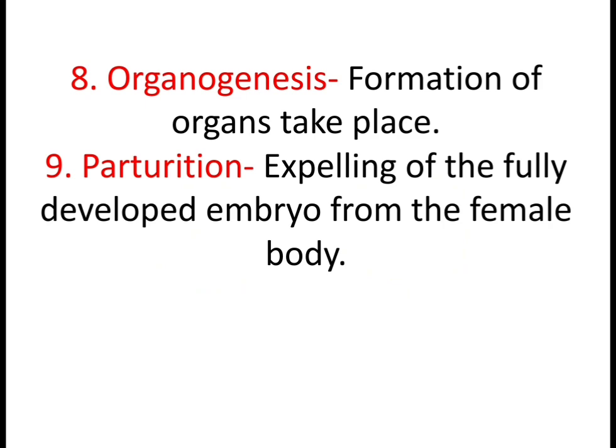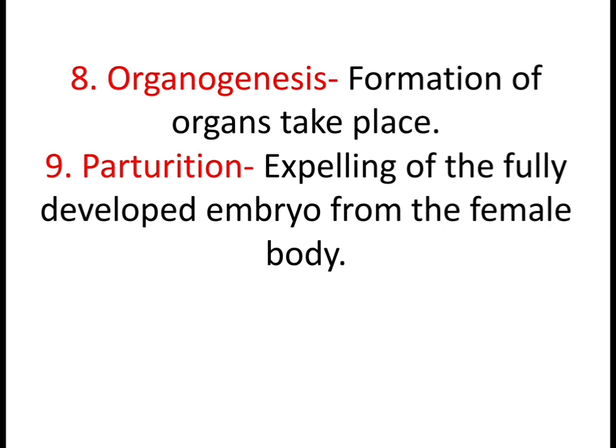The last step is parturition. This is the last and important phase. What will happen in this phase? When the embryo matures completely, this fully mature embryo will be expelled out of the female body, and this process is known as parturition. So parturition is the expelling of the fully developed embryo from the female body. So this completes the whole process in the human reproductive system.